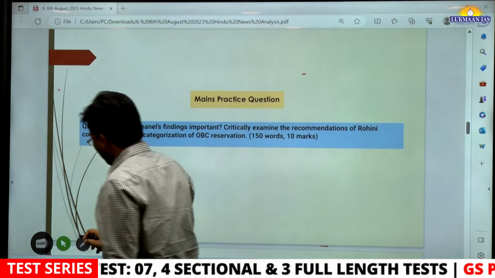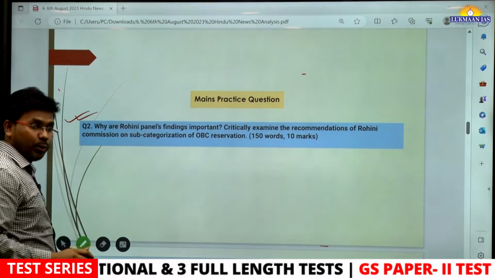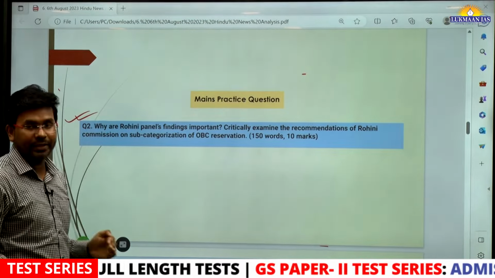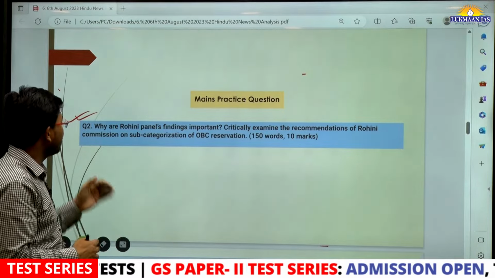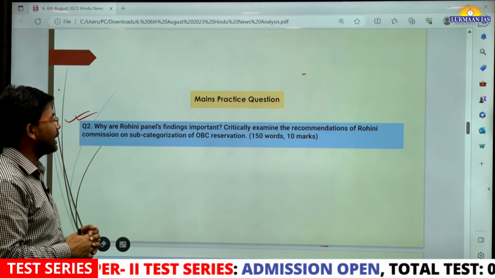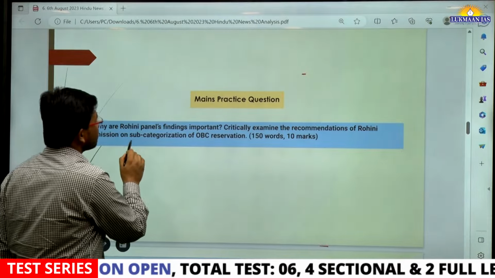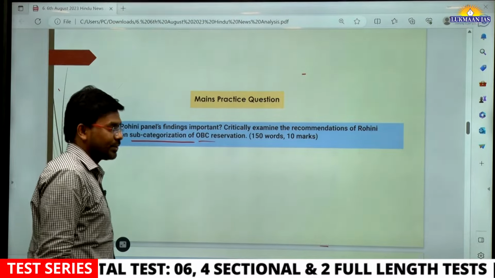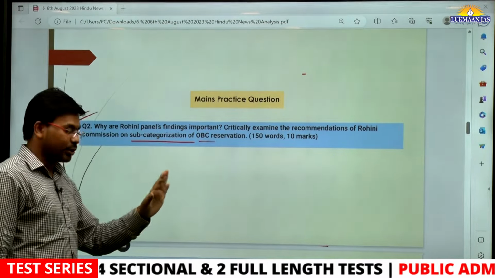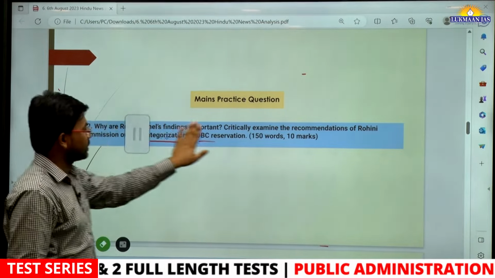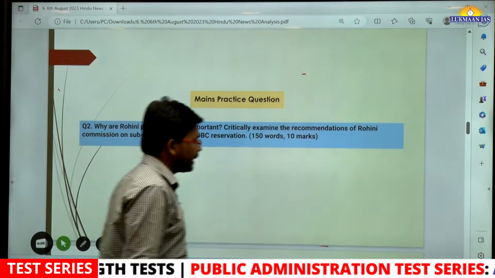So we have another question for you. You need to write this answer and share it with us on the same email ID. It says, why are Rohini panel's findings important? Critically examine the recommendation of Rohini Commission on sub-categorization of OBC reservation. You need to answer this question in about 150 words. So with this, let us move to the next topic.